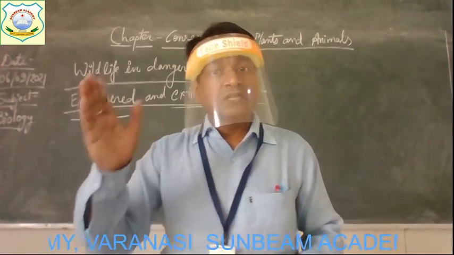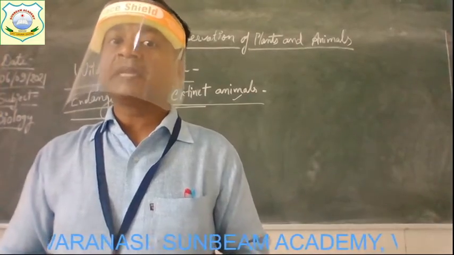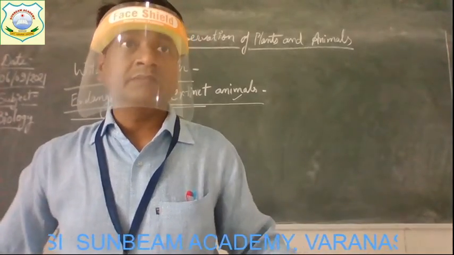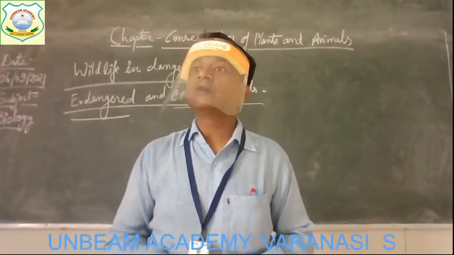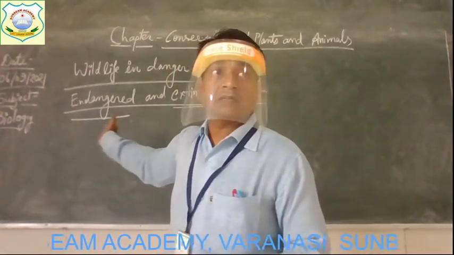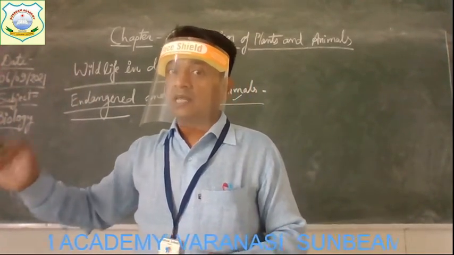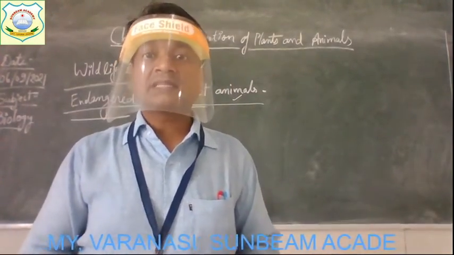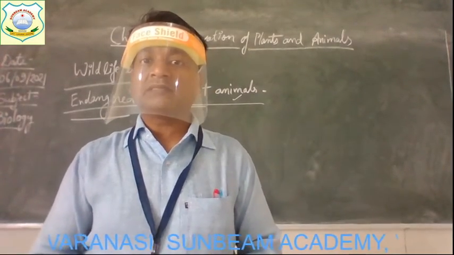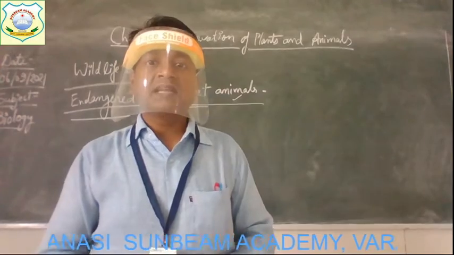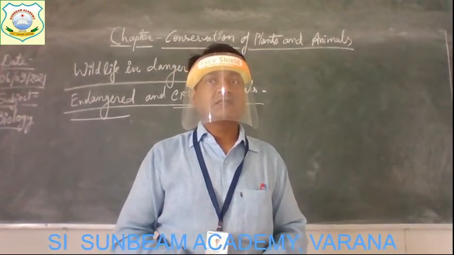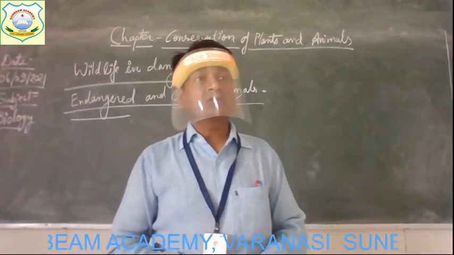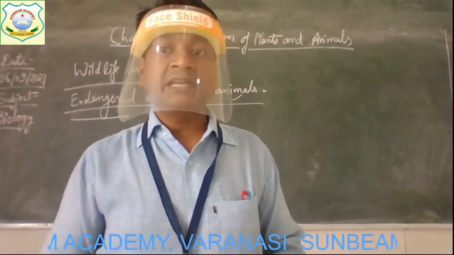Now, smaller animals are also facing the danger of becoming extinct. These are the large animals, but some smaller animal species are also facing the problem of extinction because their number is very less. They are also endangered. And the example is what? Ruthless killing of snakes by humans. As snakes are killed more and more by humans, they are also in danger, and we need to protect them.